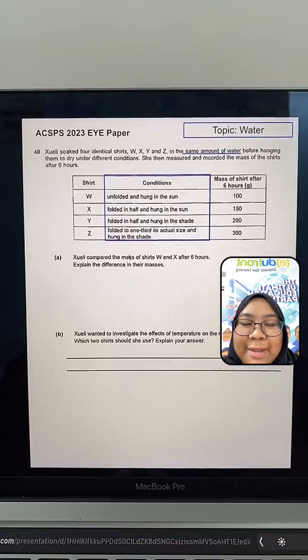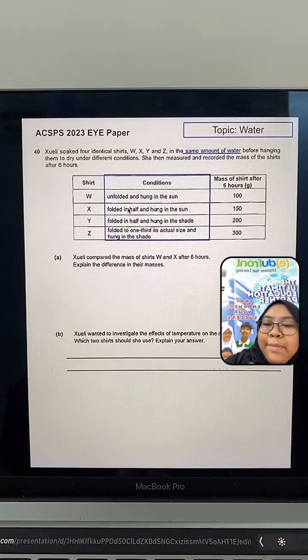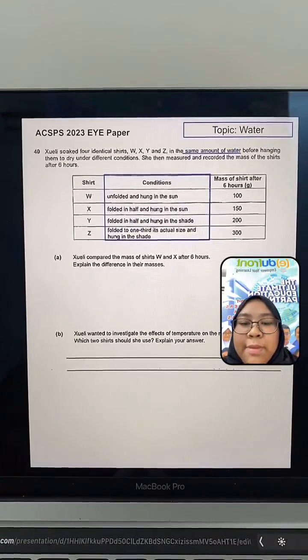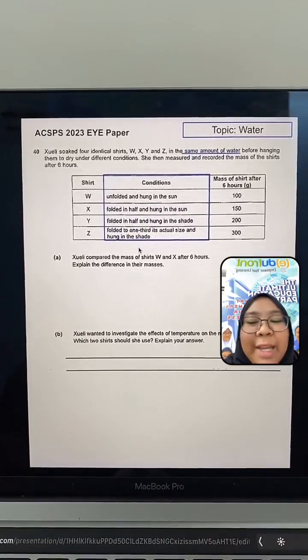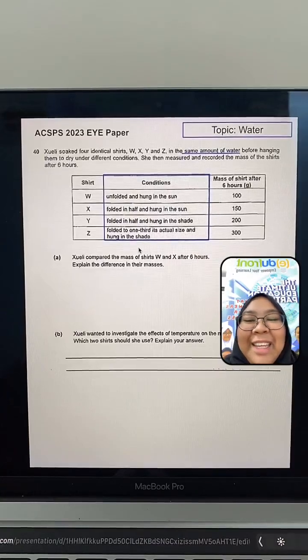Anyone? No one knows? Read the conditions again. Which shirt has the smallest exposed surface area? Okay, I'll share the answer this time, but next time I want you to answer my question, okay?